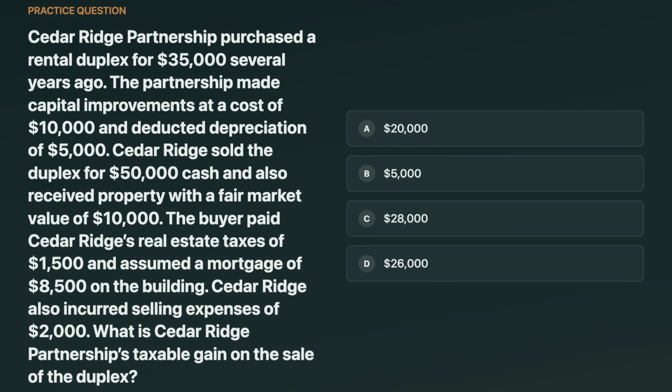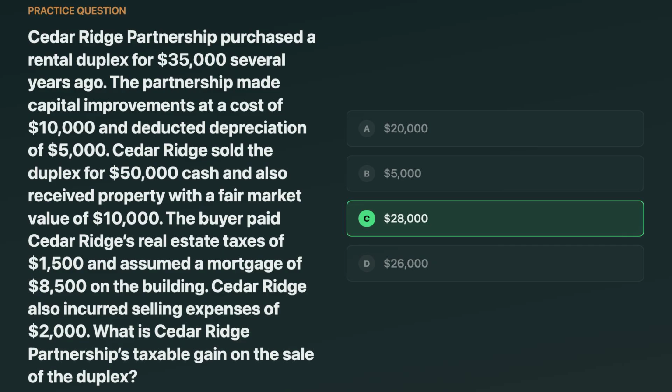Cedar Ridge Partnership bought a rental duplex for $35,000. It made $10,000 of improvements and took $5,000 of depreciation. It sold the duplex for $50,000 cash, received property worth $10,000. The buyer paid $1,500 of real estate taxes and assumed an $8,500 mortgage. Cedar Ridge paid $2,000 of selling expenses. What's the taxable gain? Think about it.